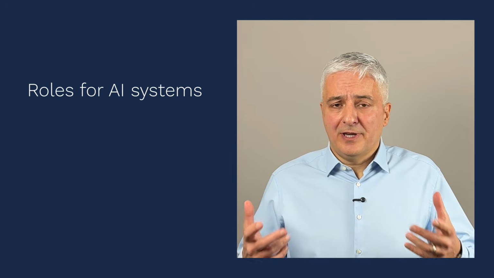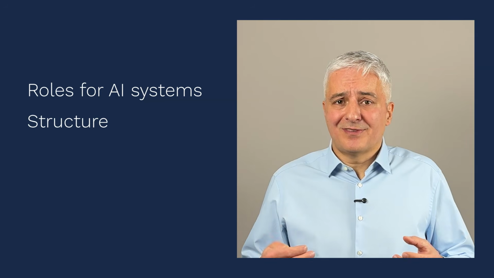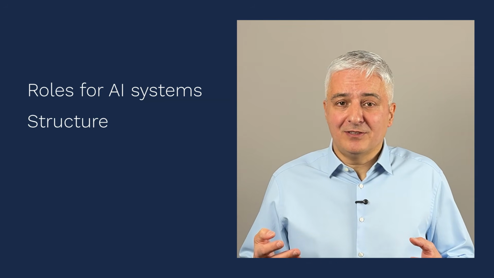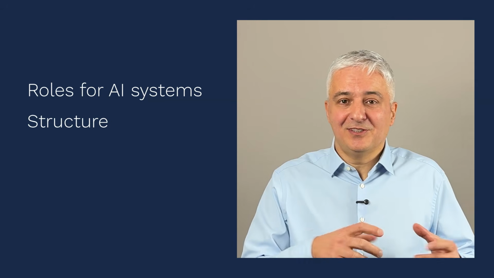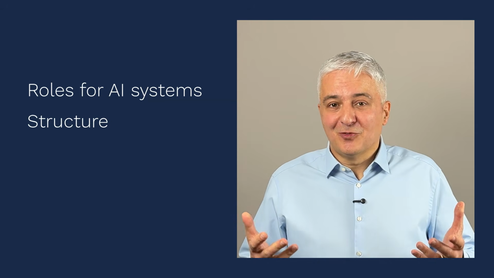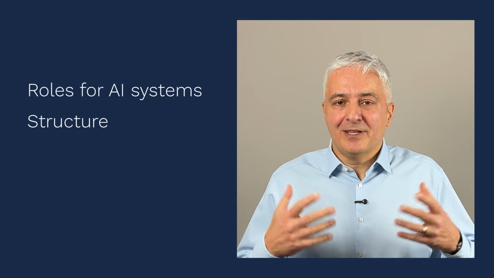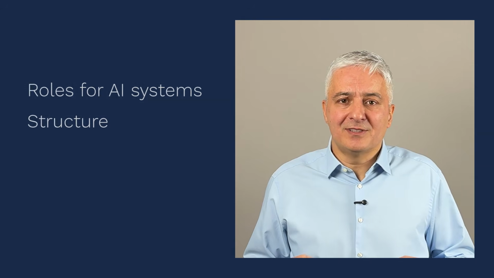Now, this EU AI Act is structured in 13 chapters, and it has 113 articles, and there are 13 annexes to this act. It's kind of funny, I'm not sure if this was intentional, all of these 13s, but in any case, this is how it's organized. I'm not going to go into these chapters now, but in the description below, you'll find a link to the original text of the EU AI Act, and then you can open it up and read it on your own.